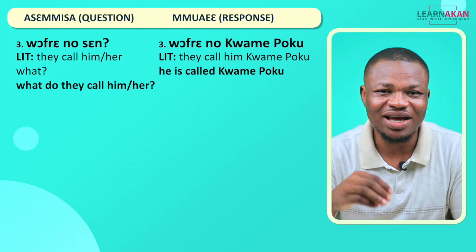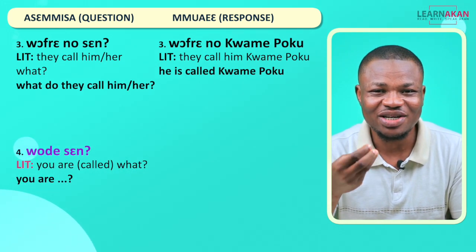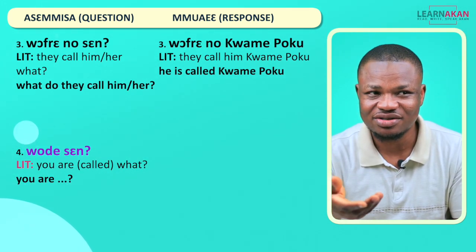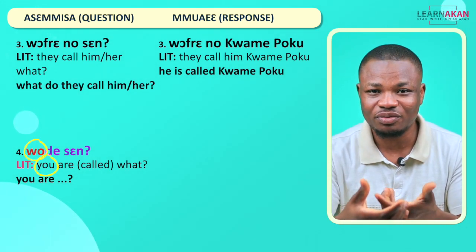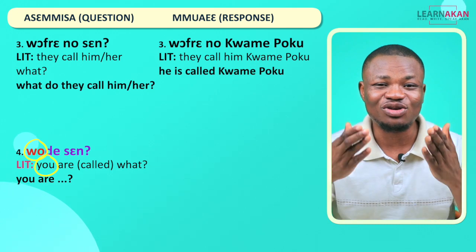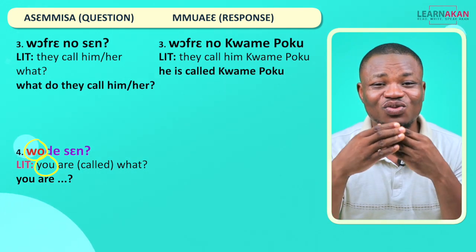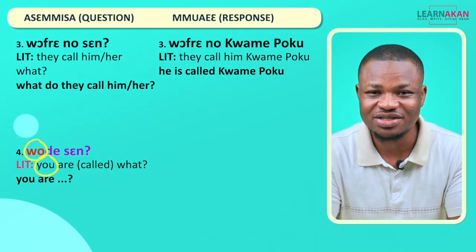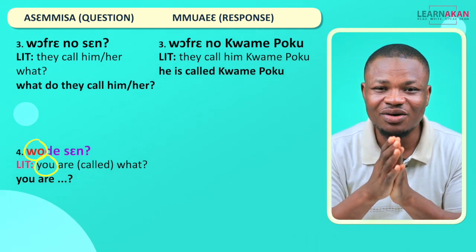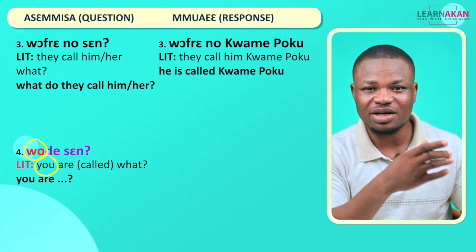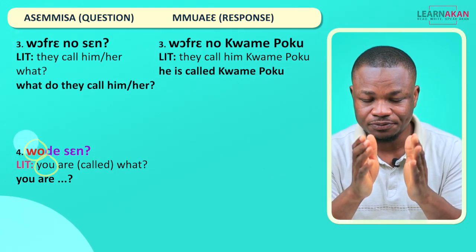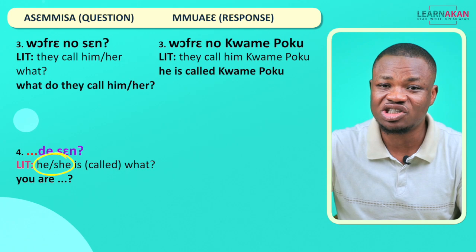For the last one, we had what the saying. What the saying, you are what? So you are called what? And I told you to take note of the wo, because I was asking you for your name. So I asked you what the saying. You are what? You are called what? Now I'm asking you for somebody else's name. So I need to change this subject pronoun wo, you, to he or she.